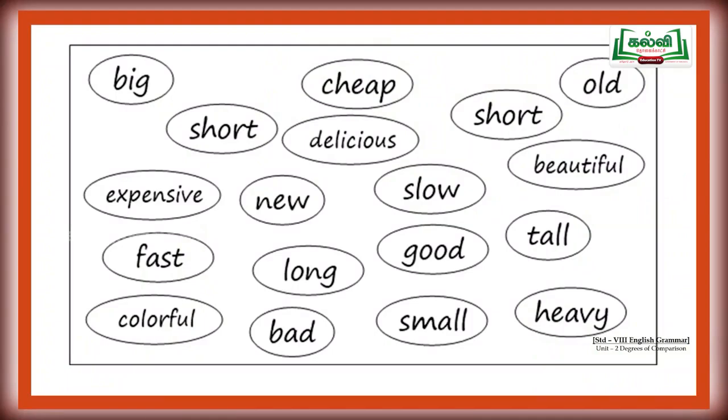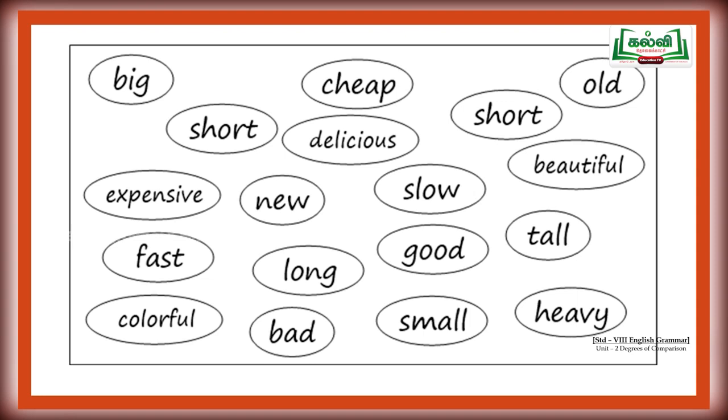Now, see this picture, it is having many words. What kind of words are there? Yes, they are adjectives. Can you try to frame a sentence with the help of any of the words which is shown on the screen? Say for example, here big is there. I have a big bag. This pen is very cheap. Like that, can you frame some sentences with the words which is shown on the screen now? Can you do?